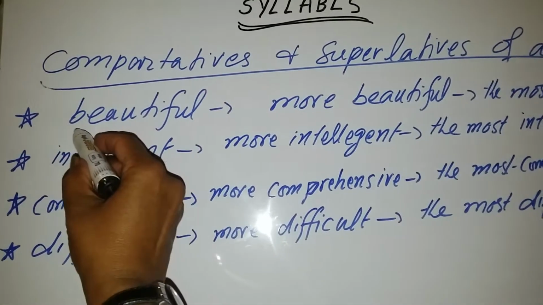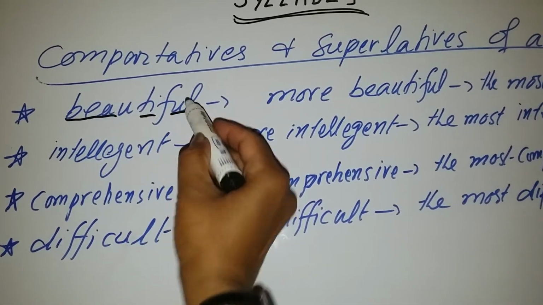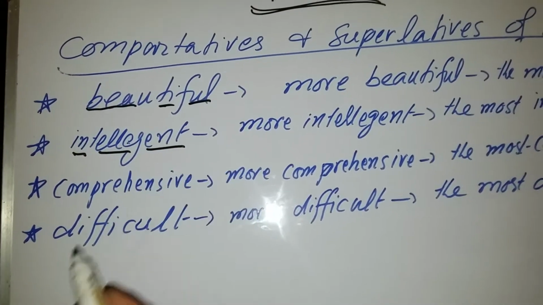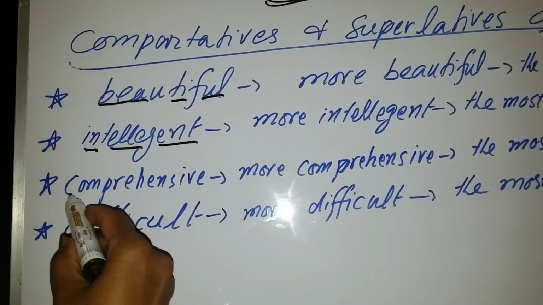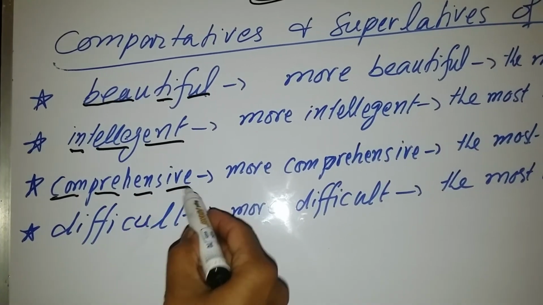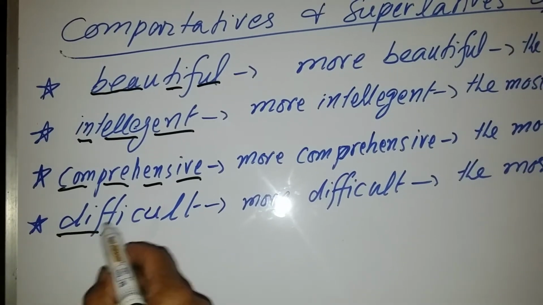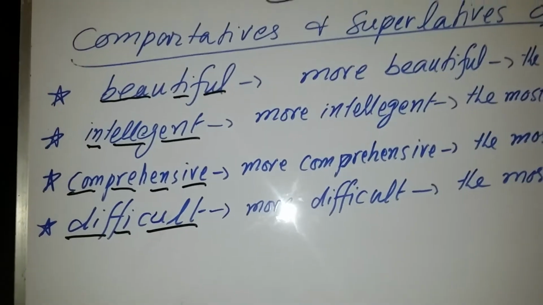How many units? Beautiful, 3 units. Intelligent, 3 units. Comprehensive, 4 units. Difficult, 3 units.